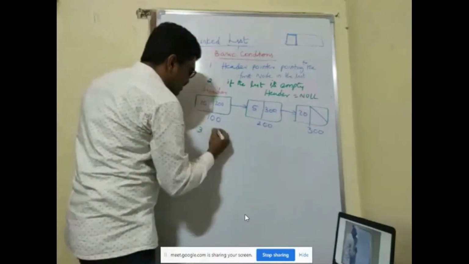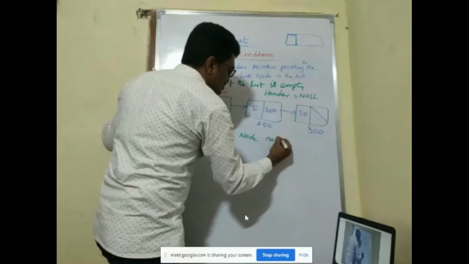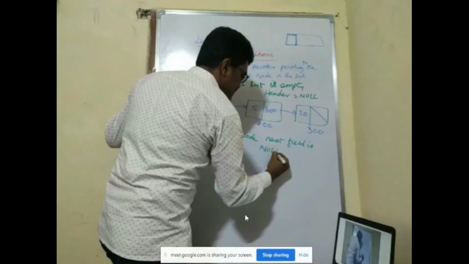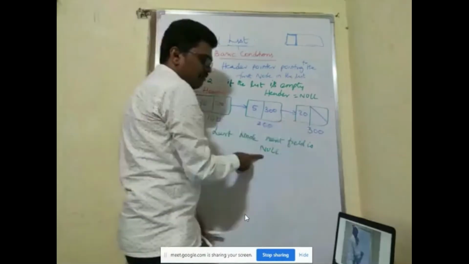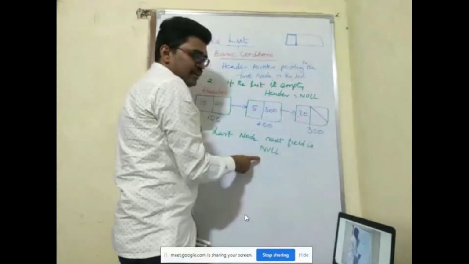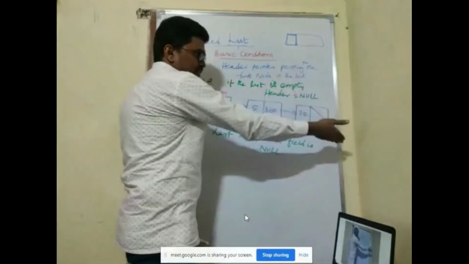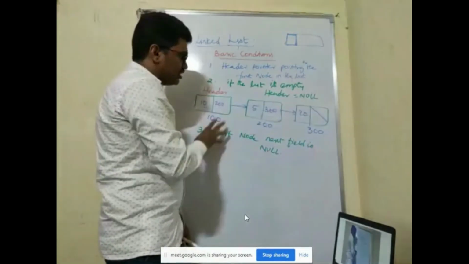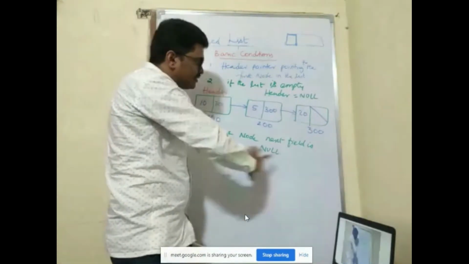The third condition is that the last node's next field is null. The last node's next field will be equal to null, indicating that it is the last node in the list. We don't have anything after this. That's all. These are the three basic conditions which we need to follow. We should not violate these conditions.